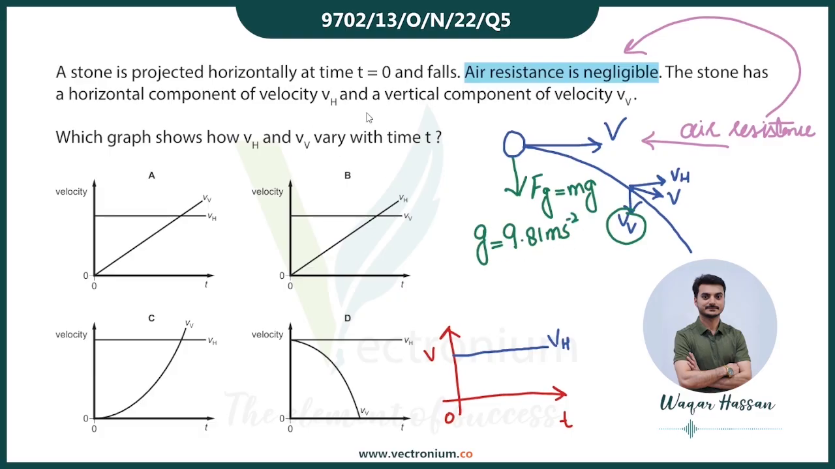So अगर हम vertical component of velocity का ग्राफ बनाएं, it will be a straight line with a constant gradient whose value is 9.81 meter per second squared. So therefore option A is the correct answer.